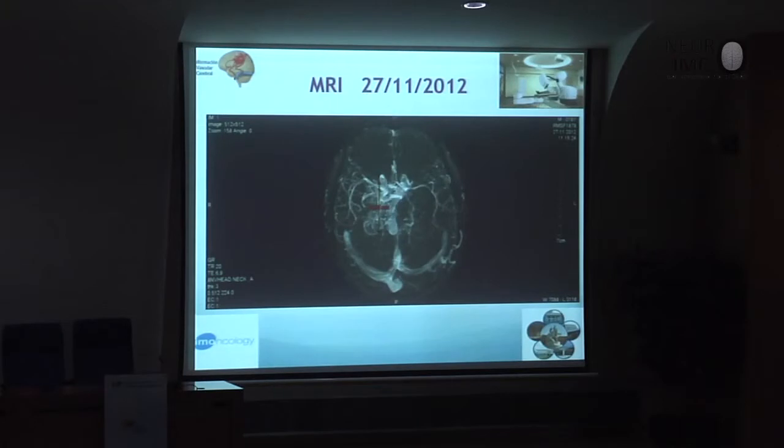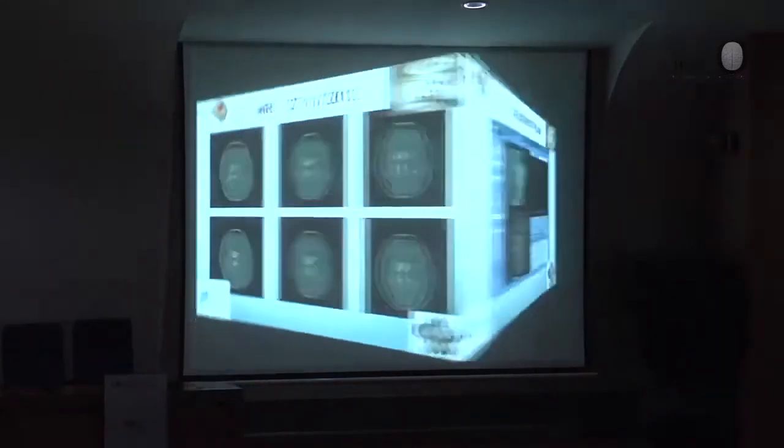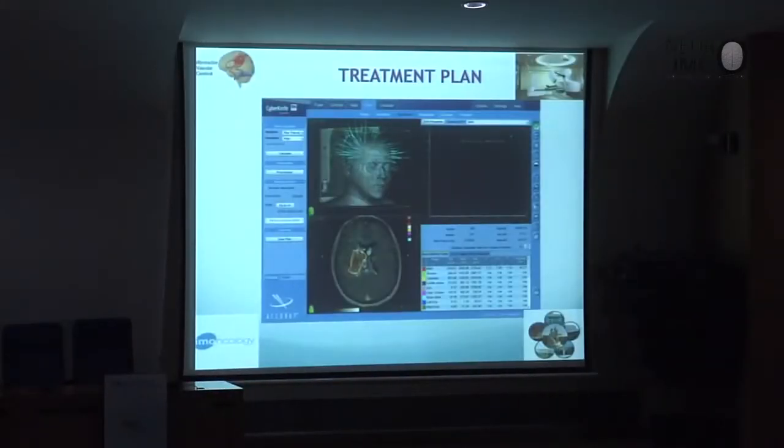A new case, a child with this big AVM. What to do? We sent him to make embolization. They tried to do it, but it was very difficult. And we decided to make radiosurgery. But using some techniques of the CyberKnife, we can not only irradiate the AVM, but also protect the vein. There is a big problem of hemorrhage after radiosurgery, because we can sometimes produce necrosis of the vein. But making radiosurgery, as you can see here,